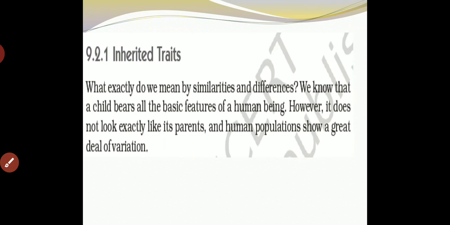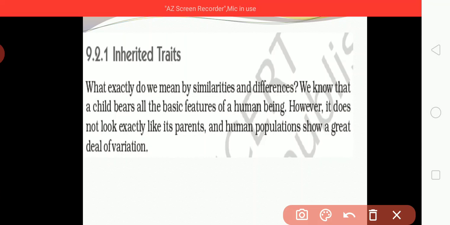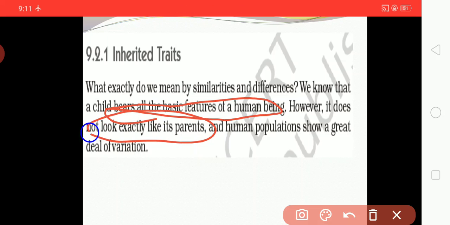Now we will see inherited traits, and what exactly we mean by similarity and difference. We know that a child bears all the basic features of a human being, which they get from their parents. However, the child does not look exactly like its parents, and the human population shows a great deal of variation.